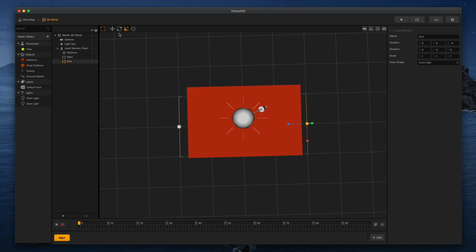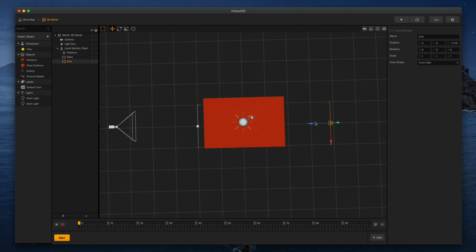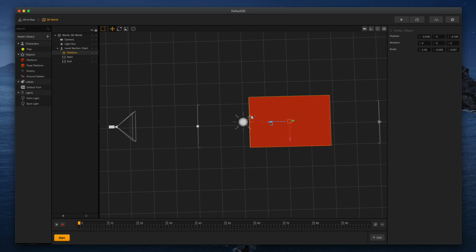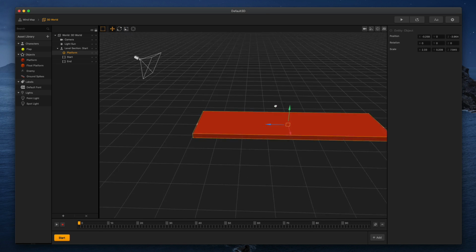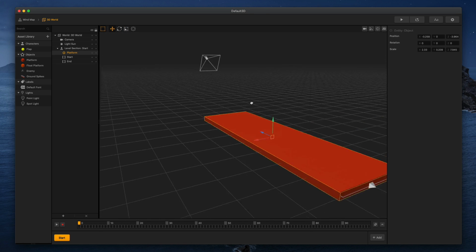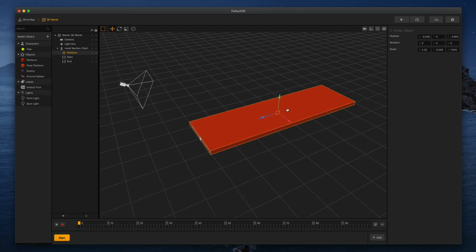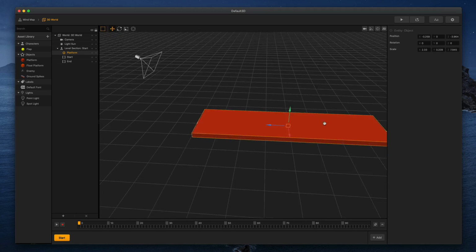Now we can even move that if we want. We can actually move that and say, hey, I want this start point and end point to be a little bit longer. We're going to go to here. And if I was going to do that, I would probably want to also make this a little bit bigger. All right, so we're going to make it about right there, and I'm just going to move it back a little bit. So now you can see we have this platform here at the bottom. It starts right there and goes to here, okay?